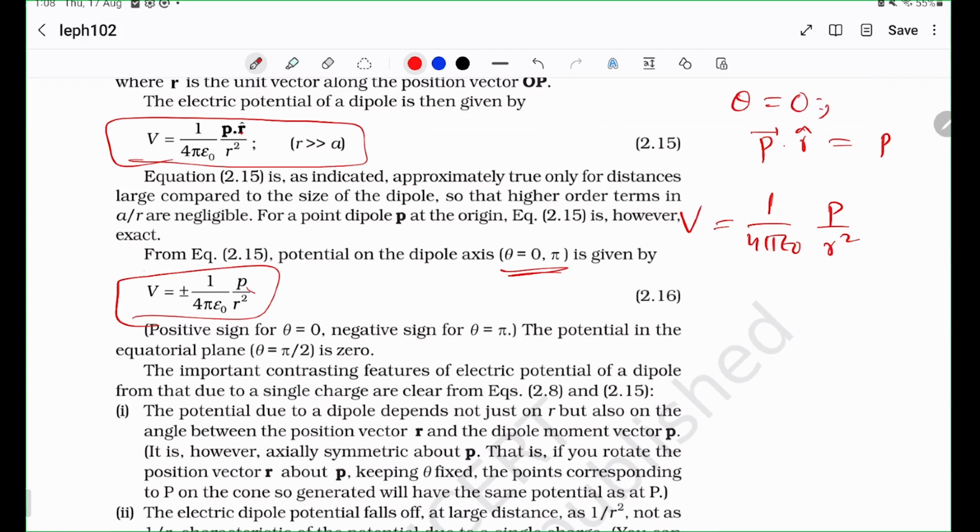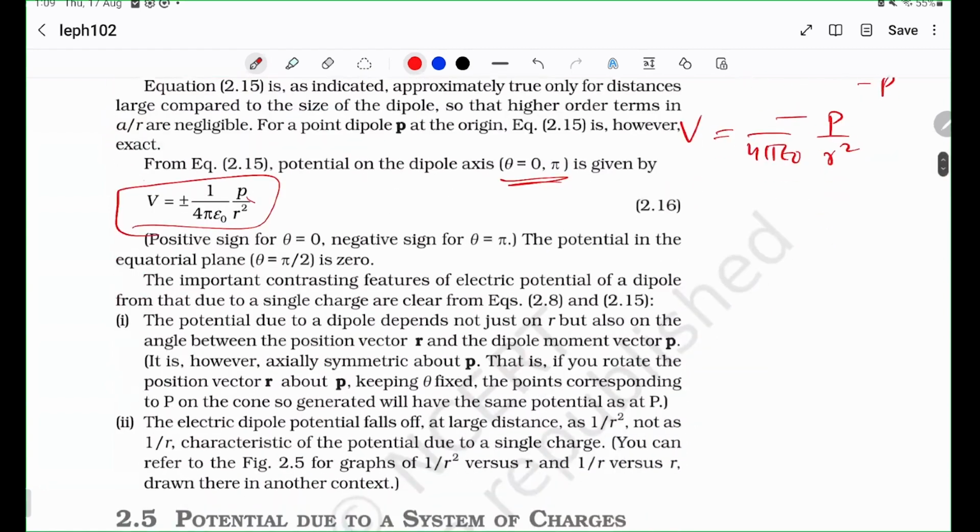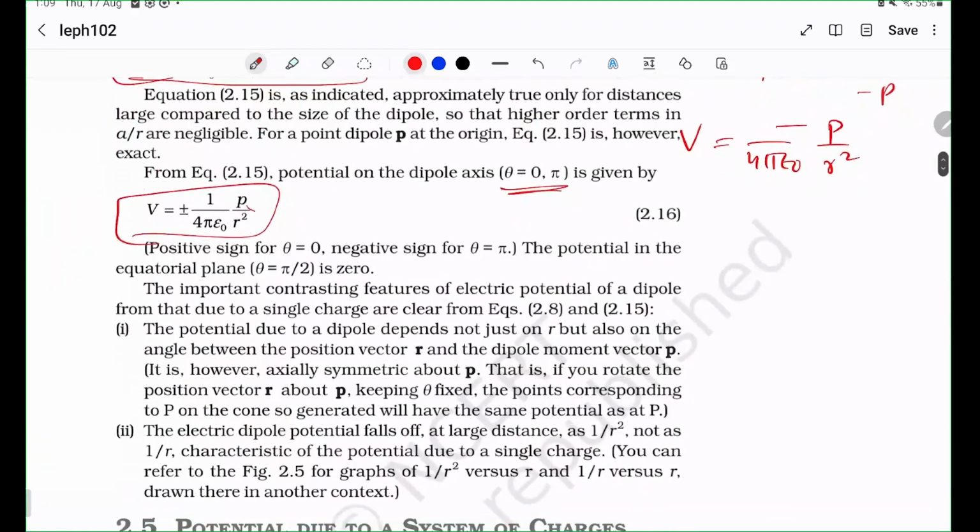Whereas if theta is 180 degrees, then it is minus p. So that should be roughly straightforward. So anyway, a very important fact I want you guys to remember is that for pi by 2, it is 0. That should make sense, right? If you have a plus q and a minus q, at theta equal to pi by 2, you are measuring the potential somewhere here, right?